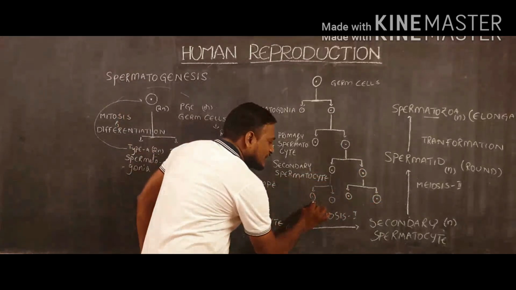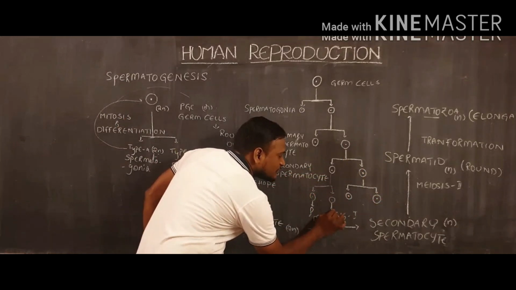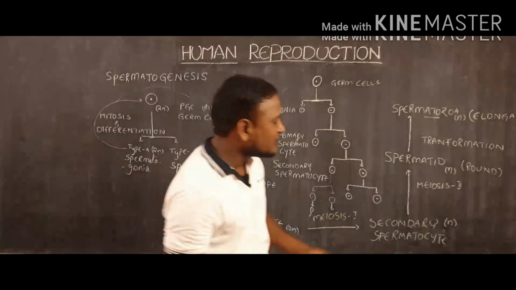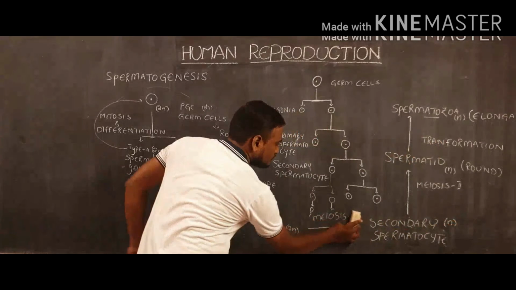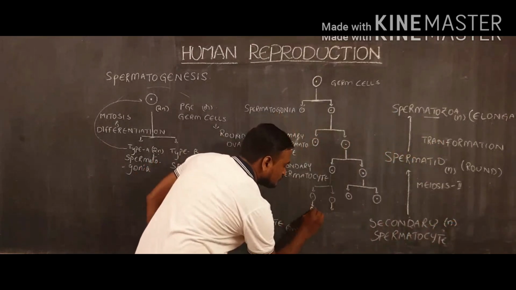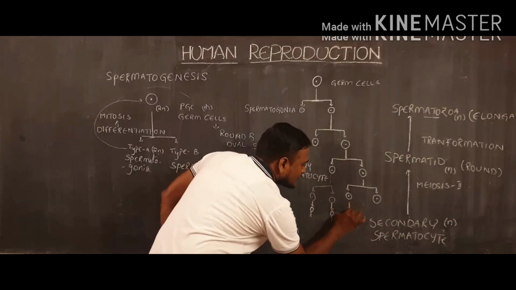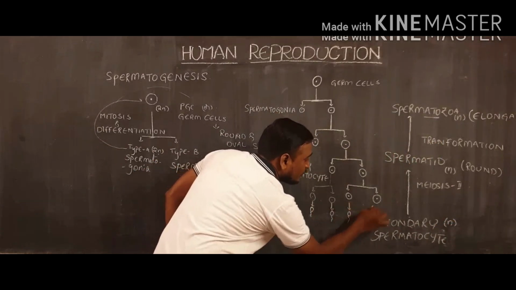And in this case, these will change into sperm cells. And in this case, there is no division involved.